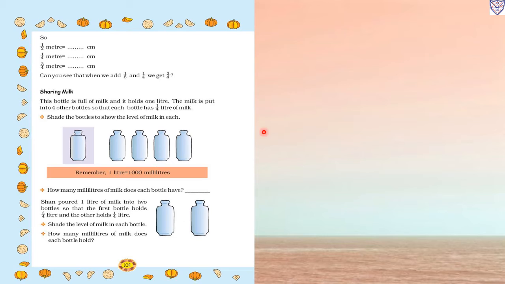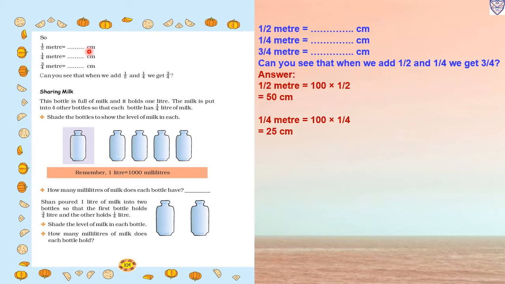Now next page, page number 104. Half meter equals dash centimeters. Just now we have seen half meter equals 50 centimeters, 100 divided by 1 upon 2. So we will get 50 centimeters. Then 1/4 meter equals dash centimeters. So 100 divided by 4, that is 25 centimeters. Then 3/4 meter equals 100 multiplied by 3 upon 4. So we will get 75 centimeters. Now can you see that when we had 1 upon 2 and 1 upon 4, we get 3 upon 4.